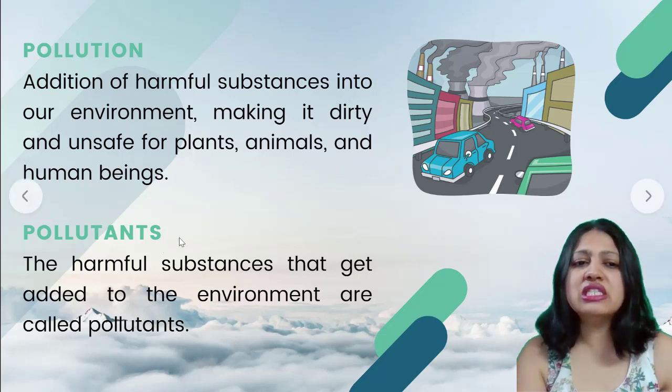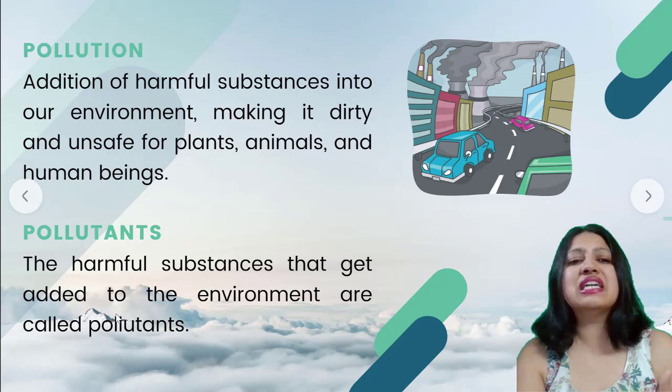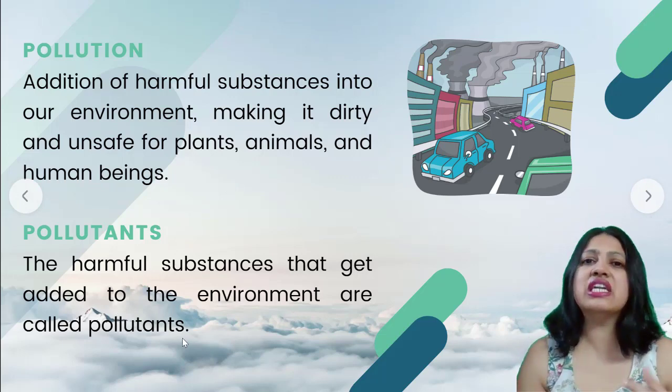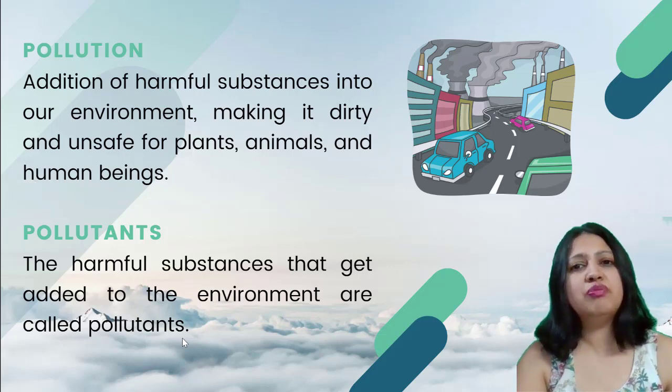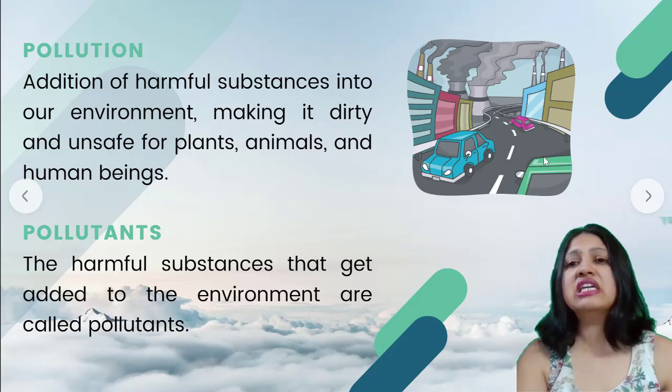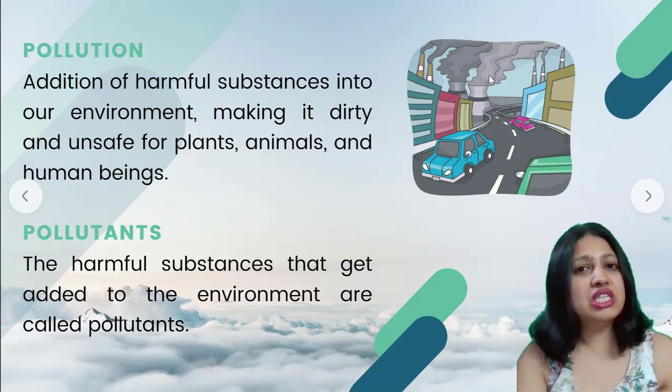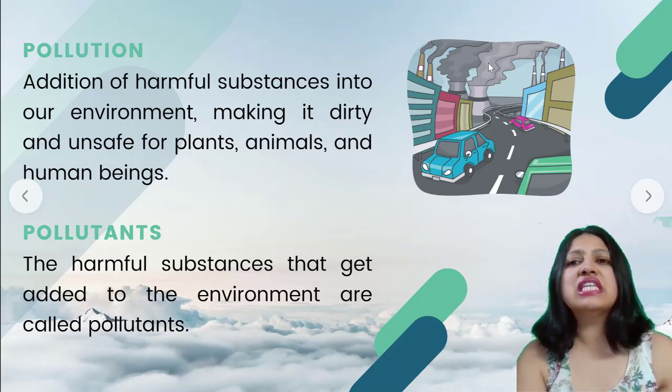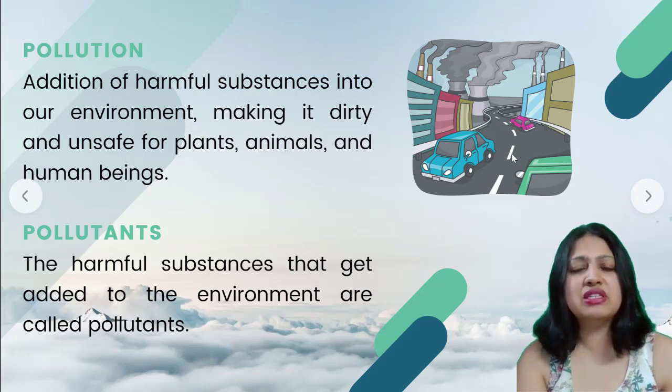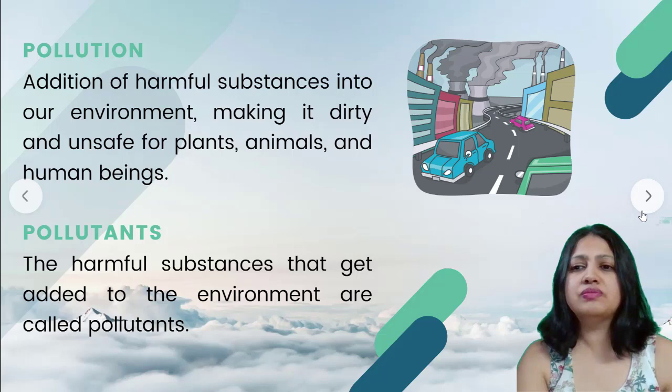So what are pollutants? The harmful substances that get added to the environment are called pollutants. That means the things that cause pollution are called pollutants. You can see in this picture here, there are vehicles, there are factories. What are they all doing? They're adding all these harmful substances to the environment, thereby polluting the environment. This is pollution.